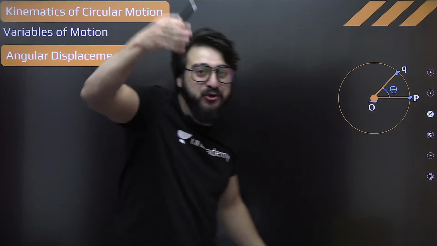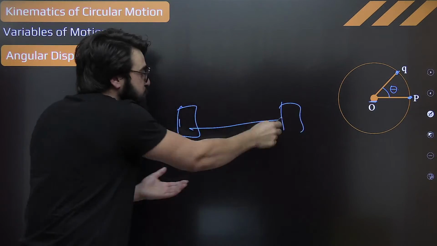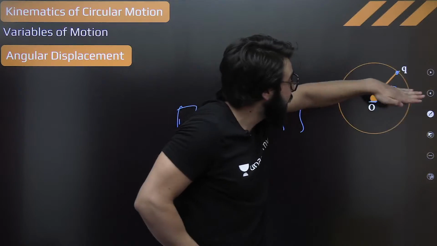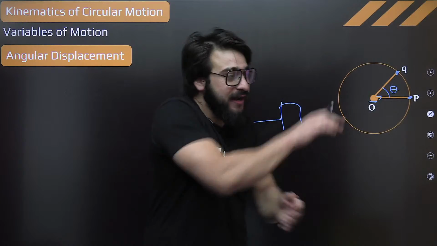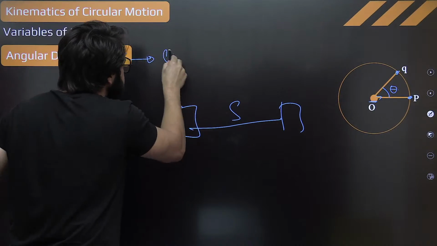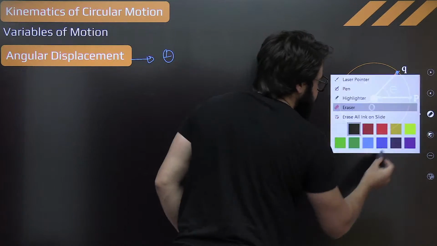In case of linear motion, motion in a straight line, we say how much the particle has moved linearly from this point to this point. So we say this is nothing but S. This was the linear displacement. Over here, how much the particle has moved angularly, how much is this angular displacement? That's what we call the angular displacement. How many of you got the feel exactly?